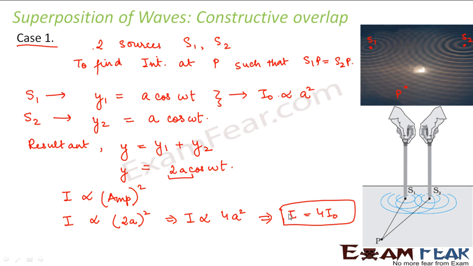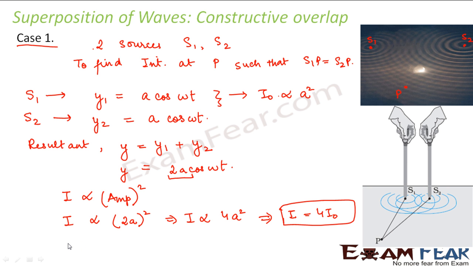Right? So that means the intensity at point P will be 4 times the intensity at any of these sources. Right? So you understood what happened? How did the overlap take place? So what is the result? The result is that the resultant intensity is higher than the individual intensity. So this is a constructive overlap, because in constructive overlap what happens? You build up something. So the net result increases. So here also the intensity is increasing. The amplitude has also increased, right? So this is a scenario of constructive overlap.